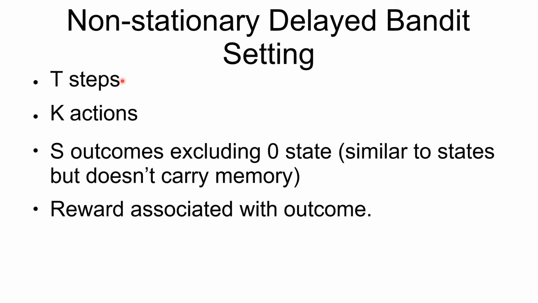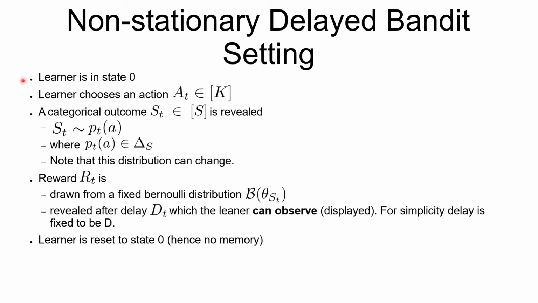It consists of 3 different steps with k different possible actions, which are the arms which the learner can pull. Additionally, there are s different outcomes associated with the actions. We'll see what the outcomes mean in the upcoming slides. There is a reward associated with the outcome. We now discuss in detail what happens at every step t.